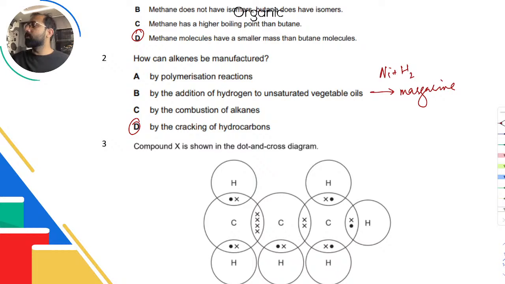So because of that, we cannot say that it will produce alkenes. It cannot. It has to be something else.